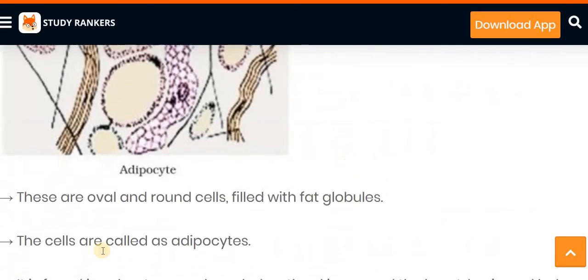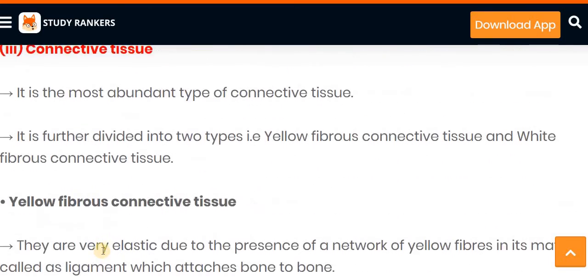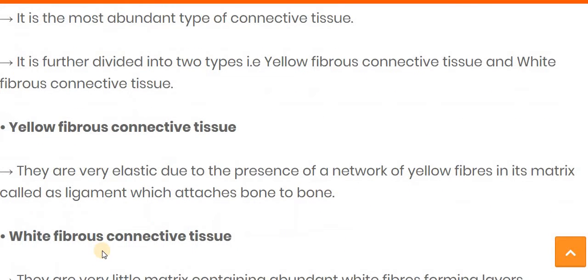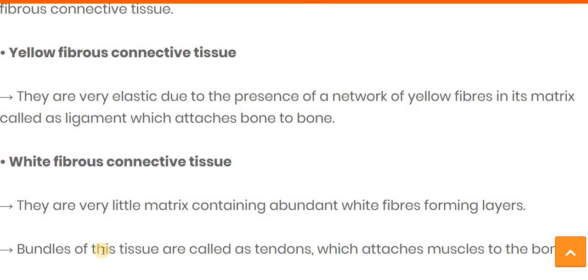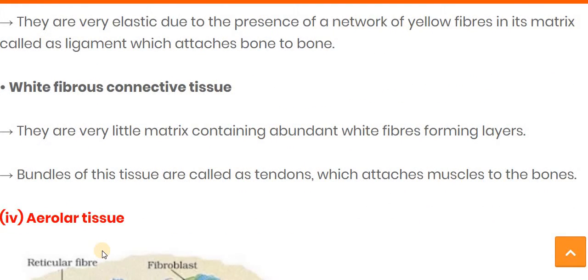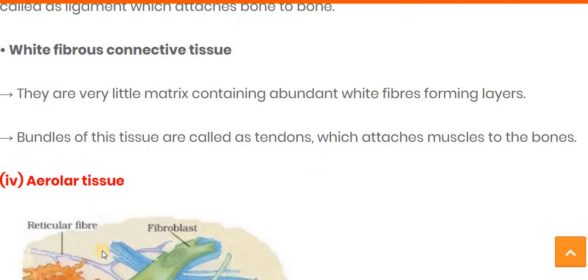Let's see one more time. In the previous video we have seen connective tissue. In that, two tissues are there, yellow fibrous tissue and white fibrous tissue. Yellow fibrous tissue is known as the ligament, and the main function of the ligament is to attach bone to bone, whereas in white fibrous connective tissue, the matrix containing abundant white fibers forms a layer, and its main function is to connect muscle to bone.